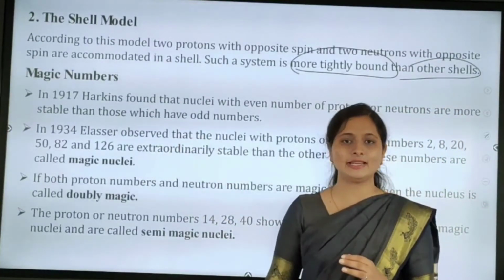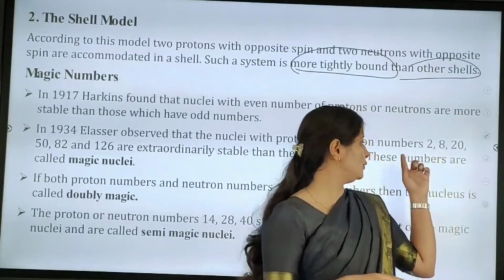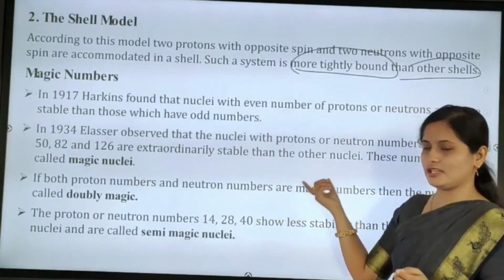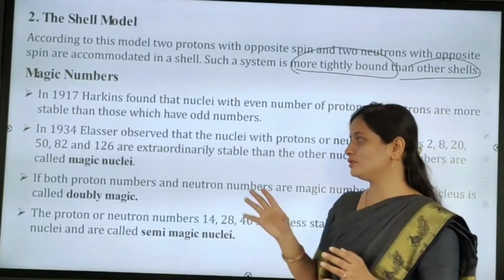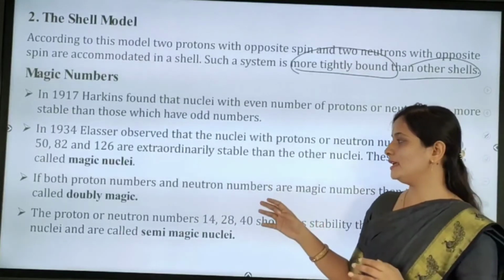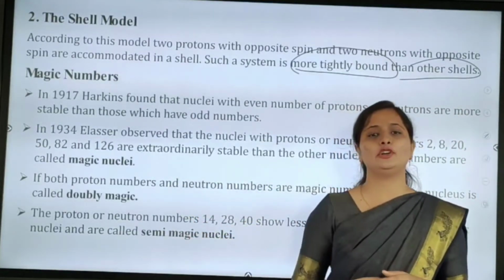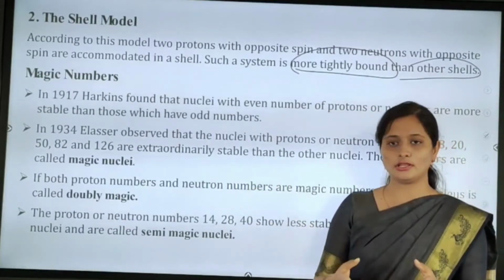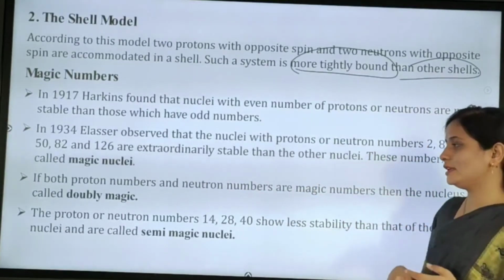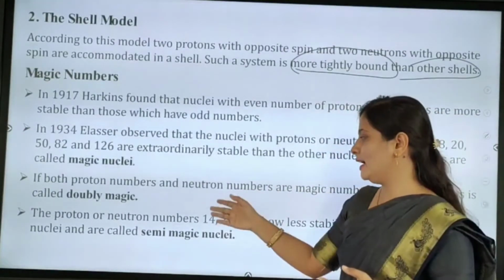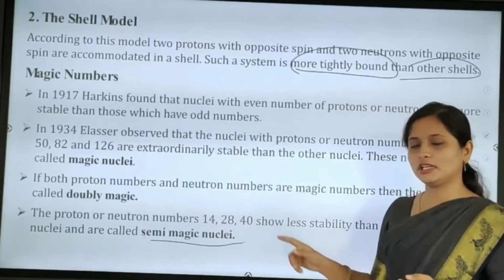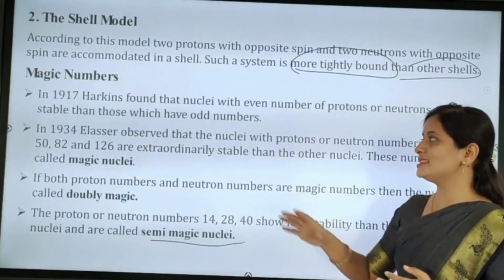Next, in 1934 Elsasser gave 2, 8, 20, 50, 82 and 126 as extraordinarily stable compared to the other nuclei. Such numbers we call magic numbers or magic nuclei. Next, doubly magic means both proton and neutron numbers are magic numbers, and then the nucleus is called doubly magic. And the last one is 14, 28, 40. These numbers are called semi-magic nuclei. So these are the magic numbers.